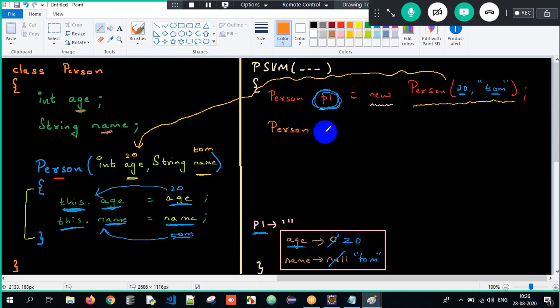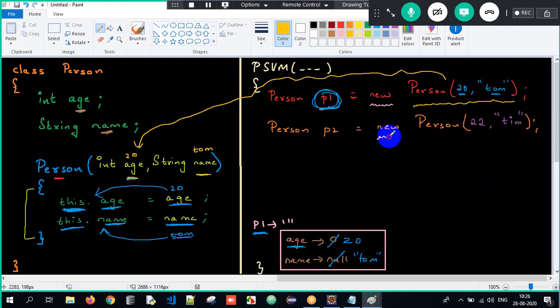Person P2 equals new Person of... I create an object of one more person. But what is the value? The person's age is 22 and his name is, I'll write it as Tim. Okay, what is his name? Tim. Okay, now internally what is happening?